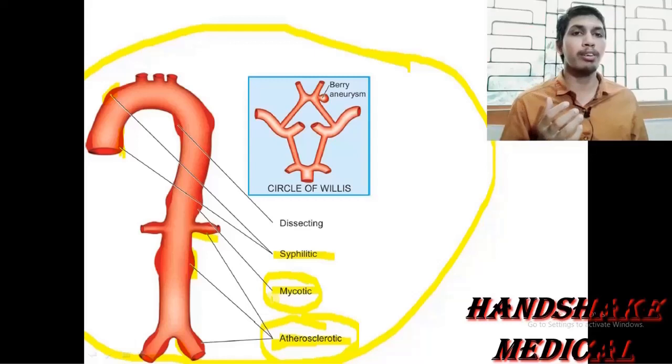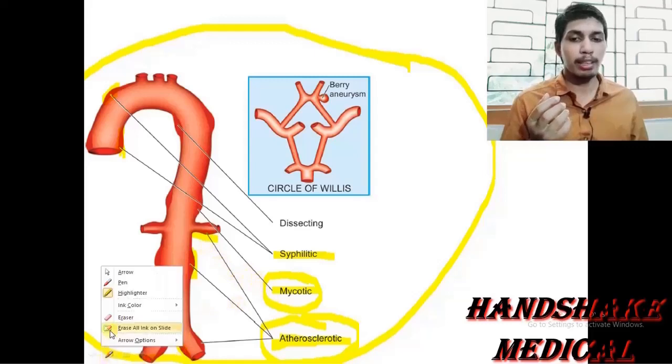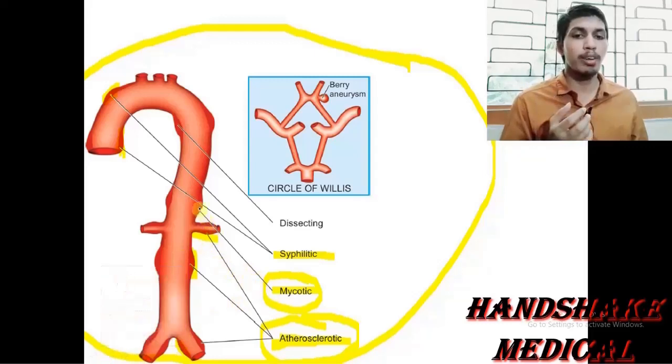Actually, in the mycotic type of aneurysm there is an infection of bacteria, but the misnomer mycotic is used here. So due to the bacterial infection, there is a formation of the aneurysm known as the mycotic type of aneurysm.